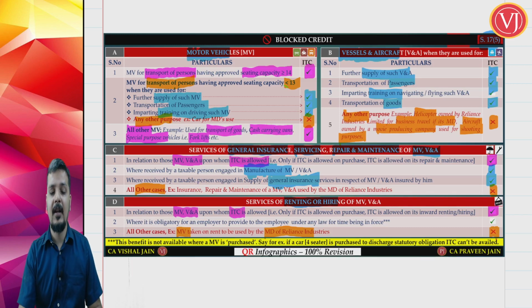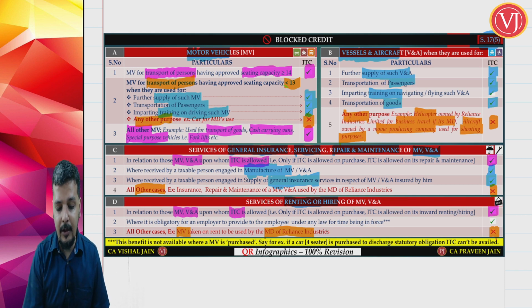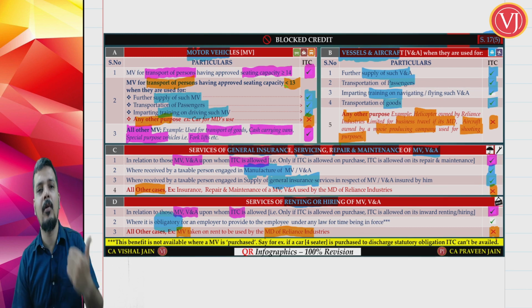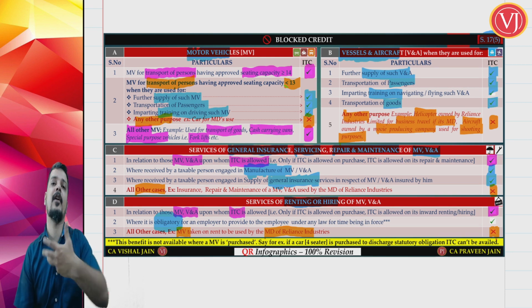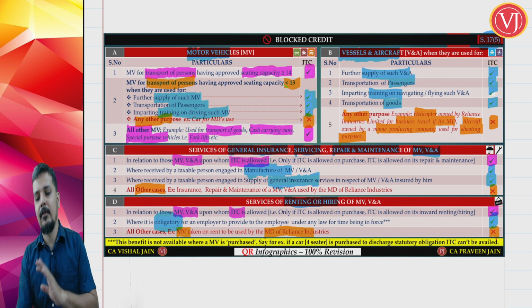What is that exception? If you are going for renting or leasing of a motor vehicle which is forced on you, if it is due to statutory obligation, that is some law because of which you have to go for renting or leasing of motor vehicle for, say for example, your employees, then always you can take the credit. Don't see anything.